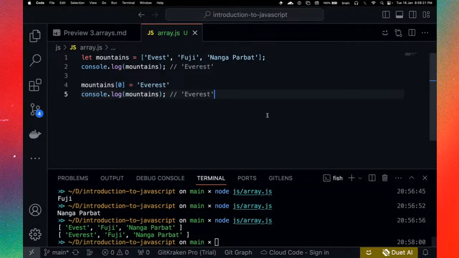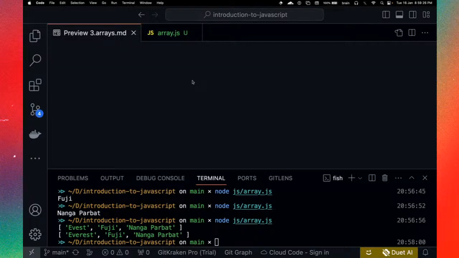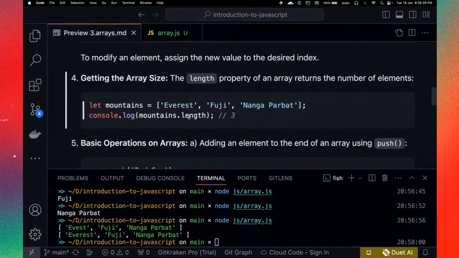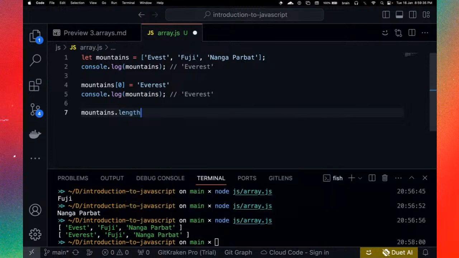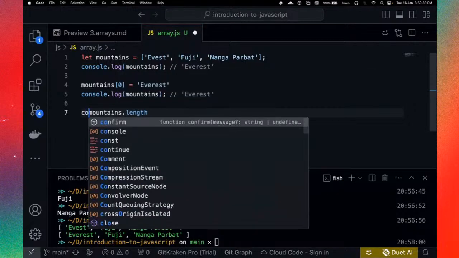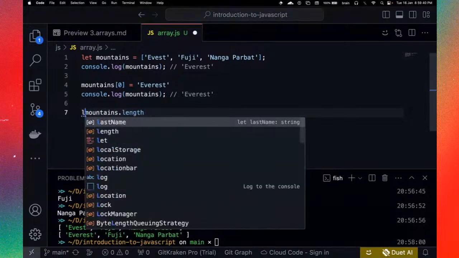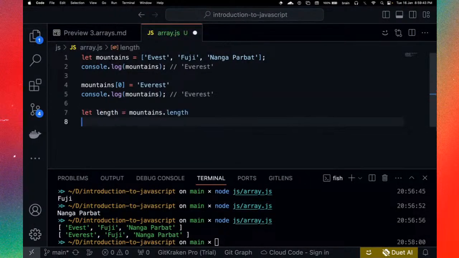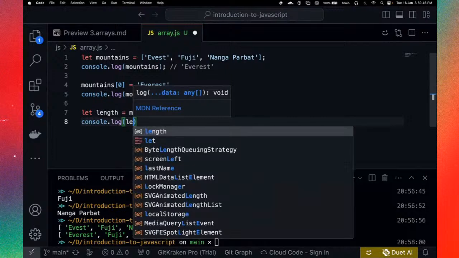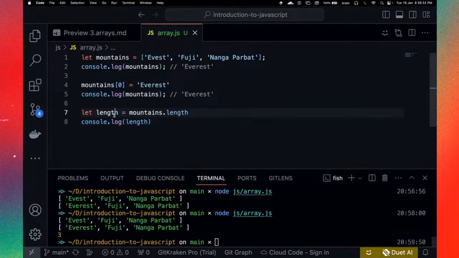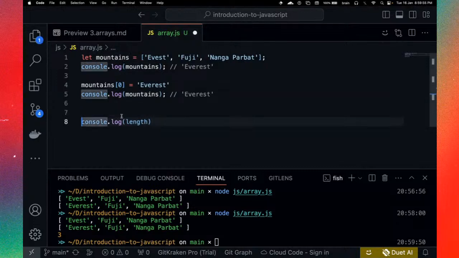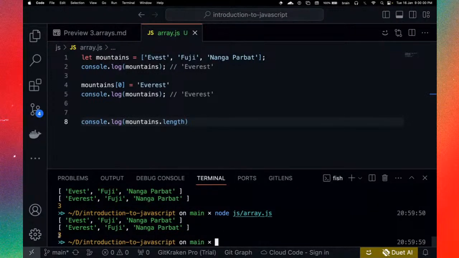Okay, so we just have a few minutes, but let us see what we can quickly cover. You can use the dot length as well to get the length of the array. So we can have mountains dot length. That is a property that gives you the length of the array. Remember, we have to print this. By the way, you can simply say let length equals this, and we can say console.log length, so that gives us the length. Now, does it matter that you actually put this in a variable? It's not very necessary. You can simply include that in the console.log directly. So if I log, we still have 3.